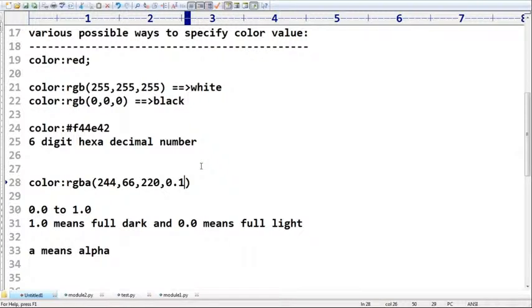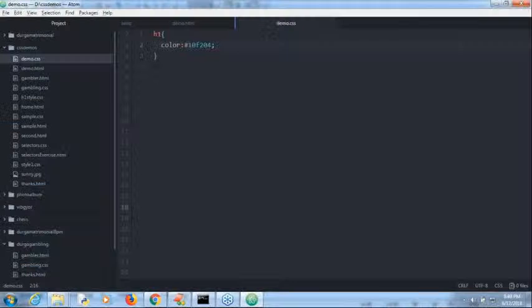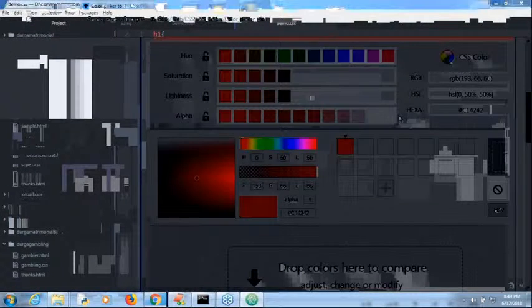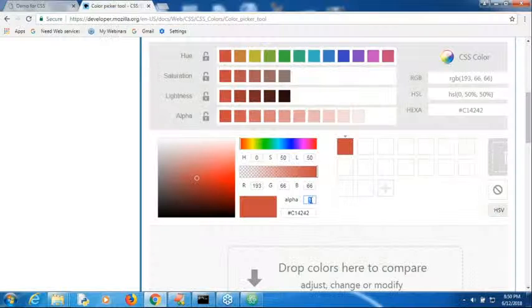So if you observe RGBA, 1 minute. Let me show you a website where you can see an RGBA color picker. There are multiple websites like this. Here, have a look: when alpha is 1, how it looks, and when alpha is 0, how it looks.